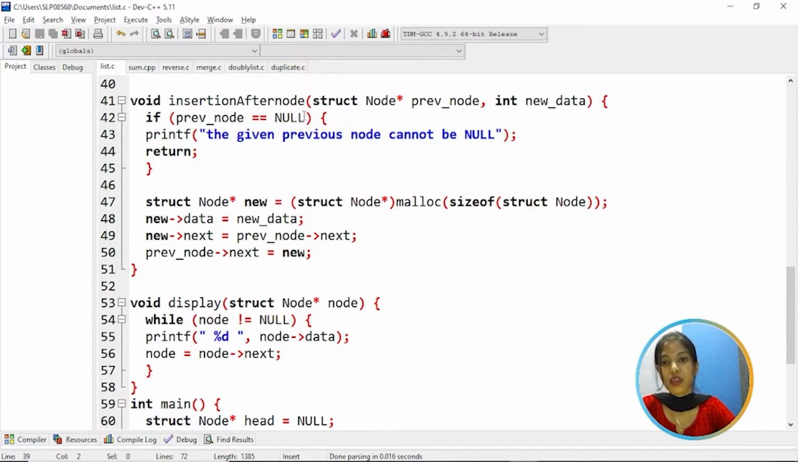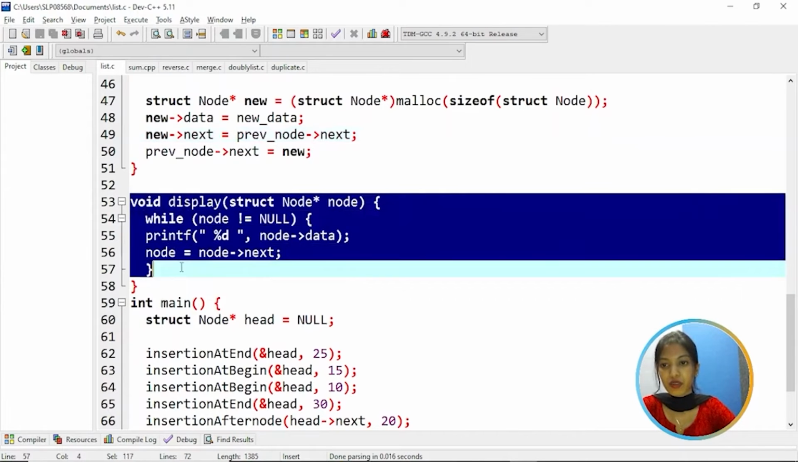Then coming to insertion after node, that means after a specified node. If previous node is equal to null, then print the given previous node cannot be null. Return. That means we are inserting a node at the specified position. Otherwise, we create a new node, allocate memory, and assign data using new data is equal to new data. And the new node's next is holding previous node next. And now previous node next is equal to new.